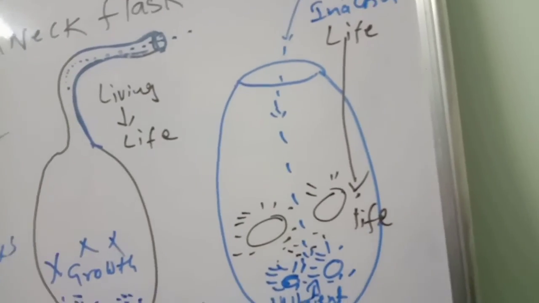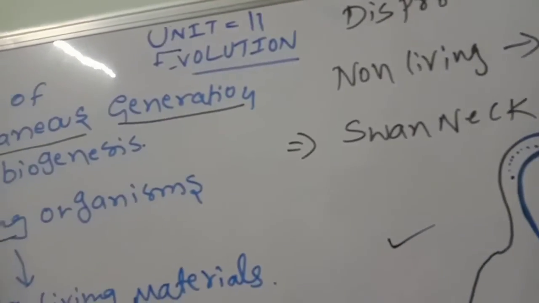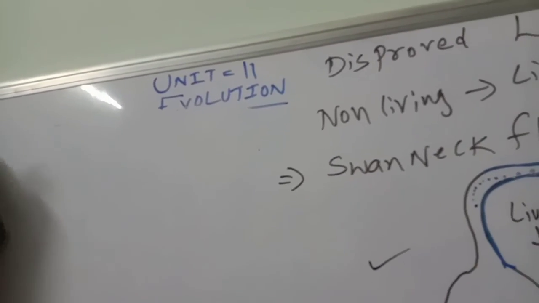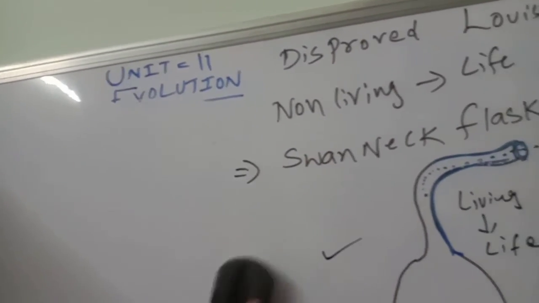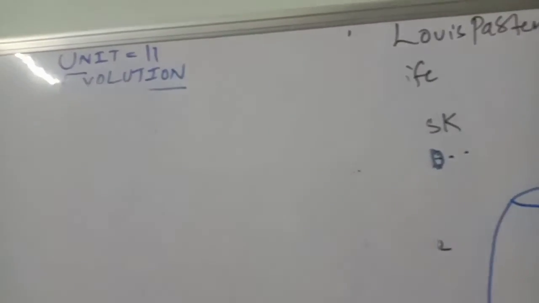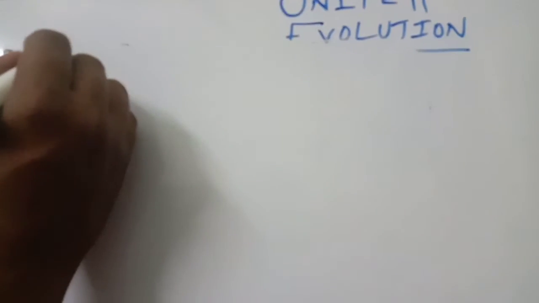So what is the next theory? The Big Bang theory. Another theory name is the Big Bang theory. This is also one of the important concepts to discuss, and from the NEET point of view, some questions will come from this. So next one is the Big Bang theory.